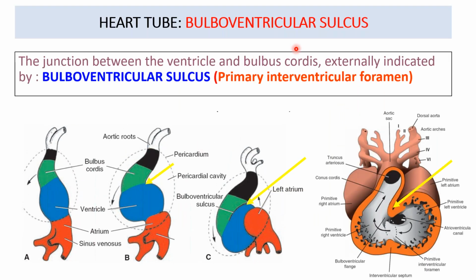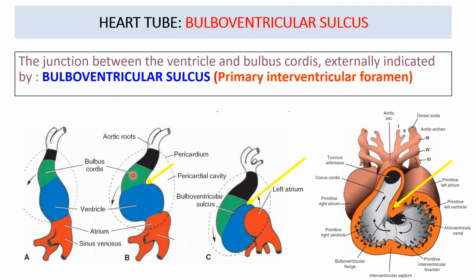Now, what is bulboventricular sulcus? So we have done till here in this first picture, we know the parts of the heart tube. And then I said that this tube is going to fold. So this is how the tube is going to fold. The tube will be folded by appearance of certain sulci over here, certain grooves. So this is the first groove or the sulcus which appears, that is the bulboventricular sulcus.